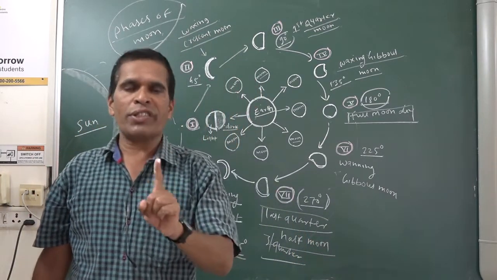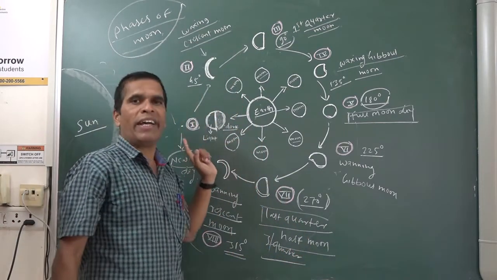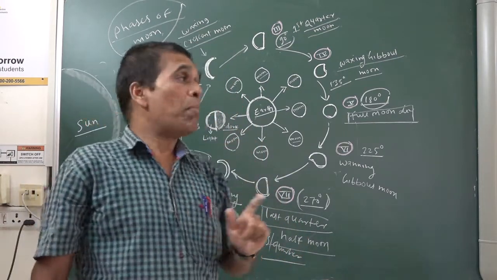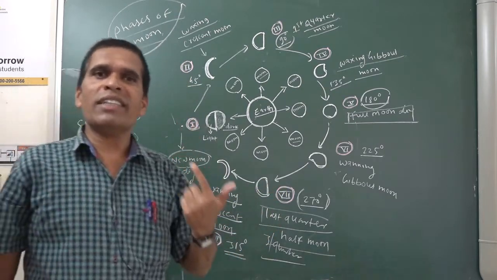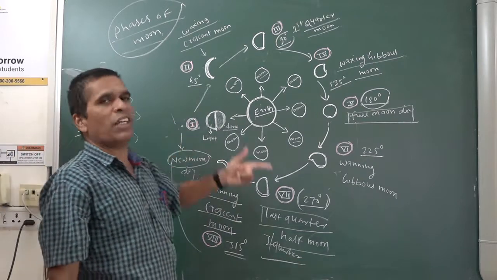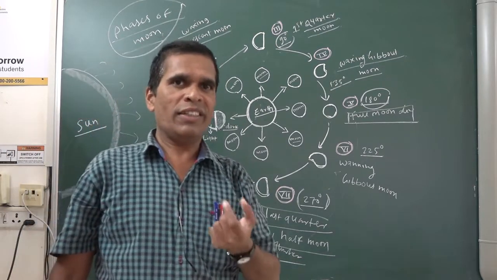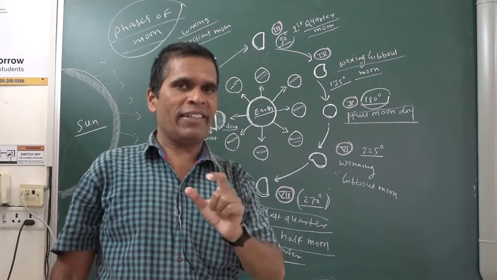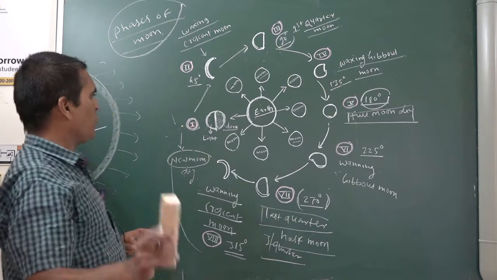One is the revolution of the earth, and second is the moon making an angle with the sun. The moon gets the light from the sun, and due to the reflection of that light, the moon shines. Because the moon gets the light from the sun, that you have to understand.